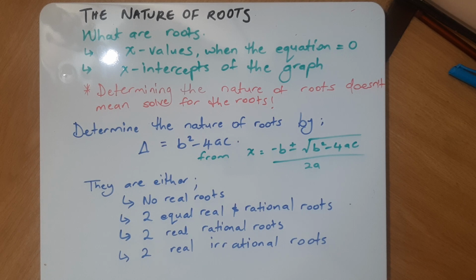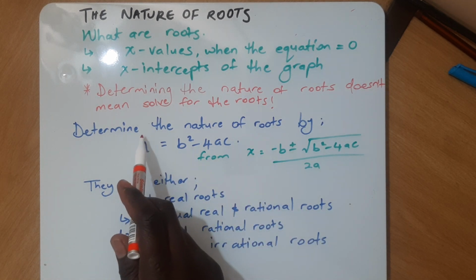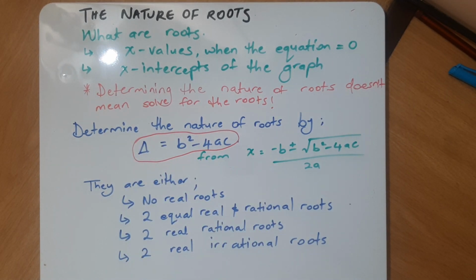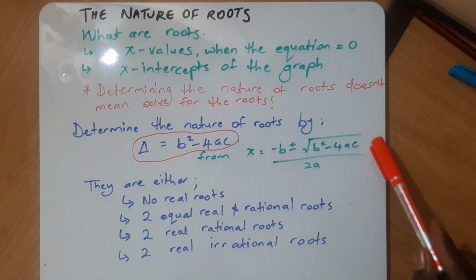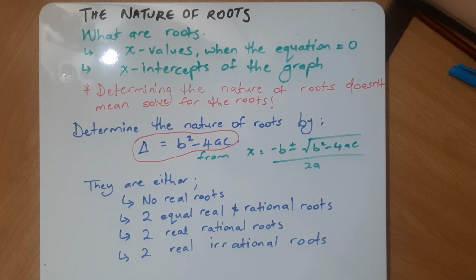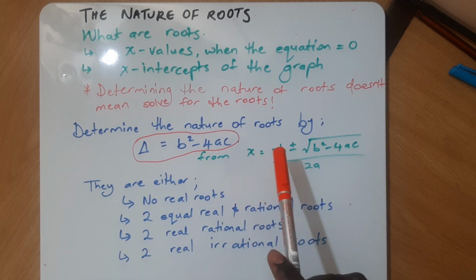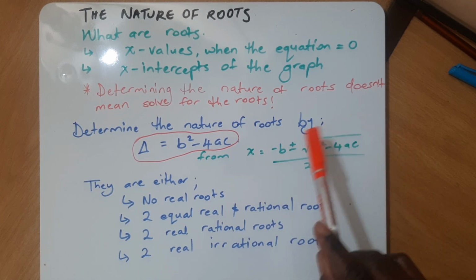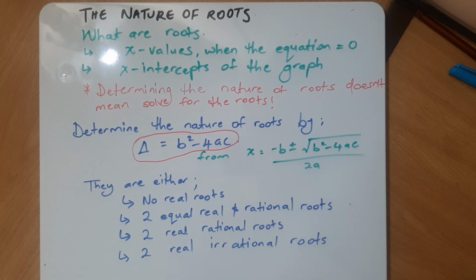Okay? So the discriminant tells us the nature. Where do we get this formula from? This is our key in determining the nature of the roots. But where does this come from? This comes from the quadratic formula. The quadratic formula, if you recall, x equals minus b plus or minus the square root of b squared minus 4ac, all over 2a.